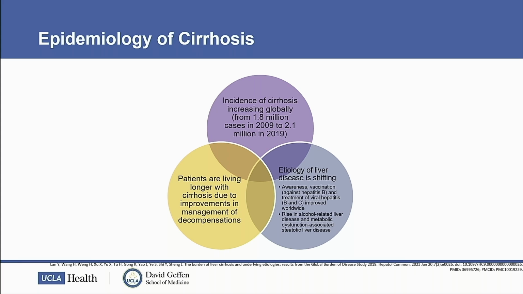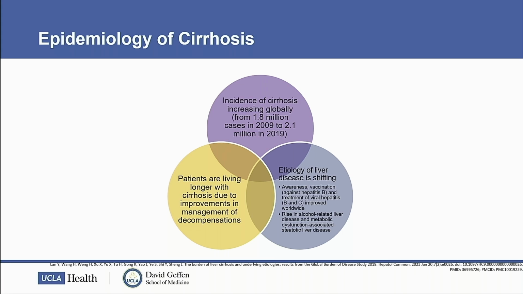The other thing that we're seeing is a change in demographic. With awareness of viral hepatitis worldwide, as well as increased vaccine uptake of hepatitis B, there's actually reduced incidence of viral hepatitis-related cirrhosis. And with that change, there's a rise in alcohol-related liver disease, as well as in MASLD, or metabolic dysfunction-associated steatotic liver disease, it's a mouthful,